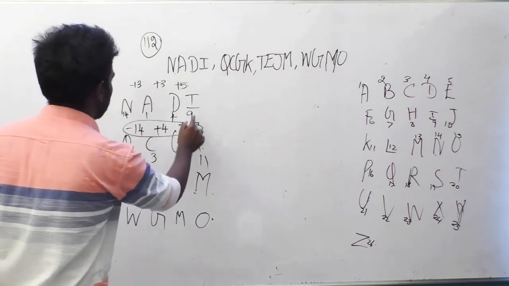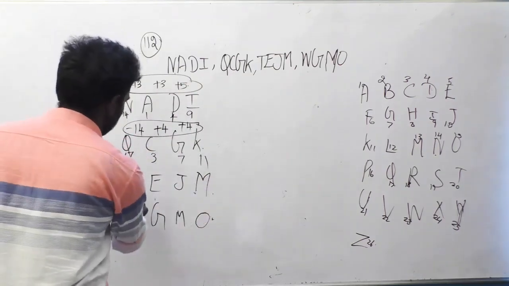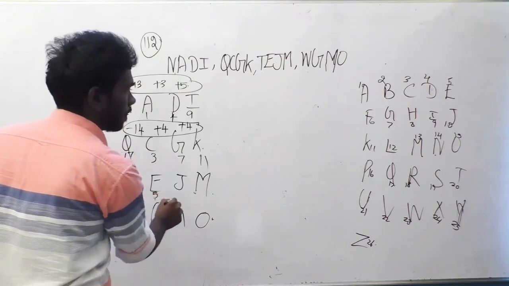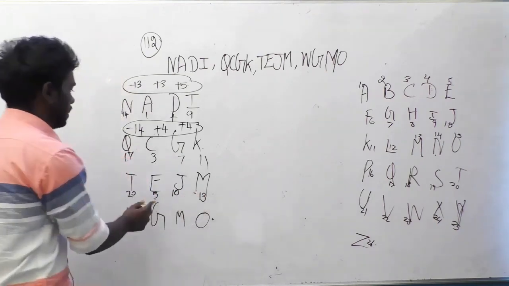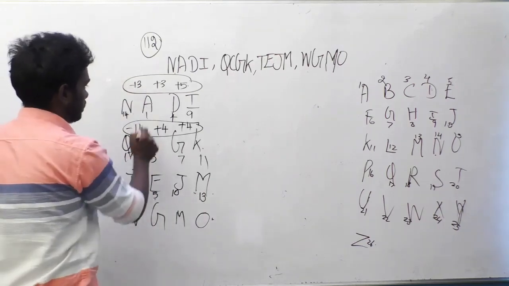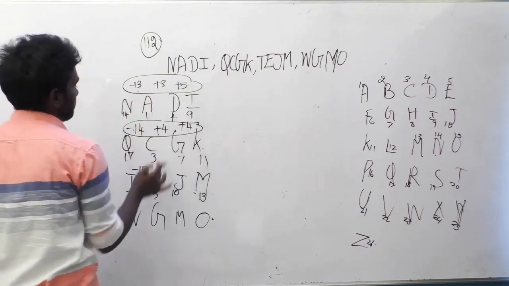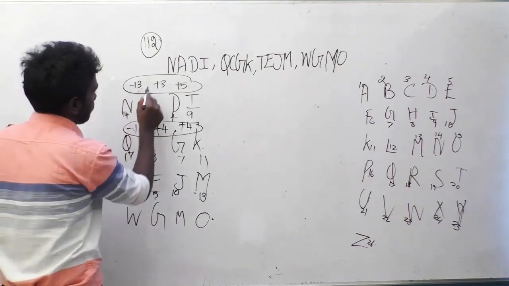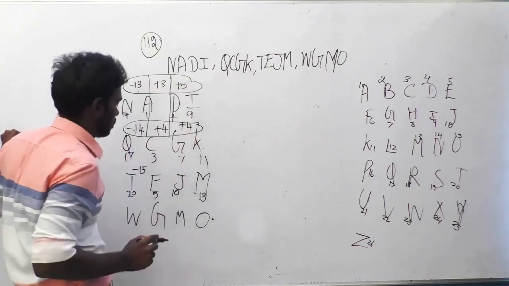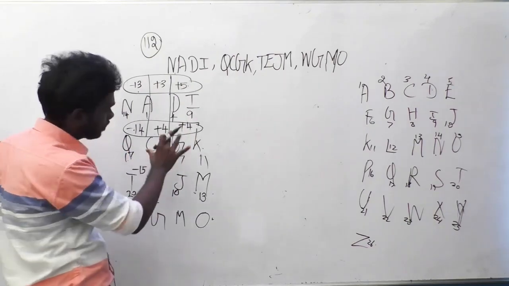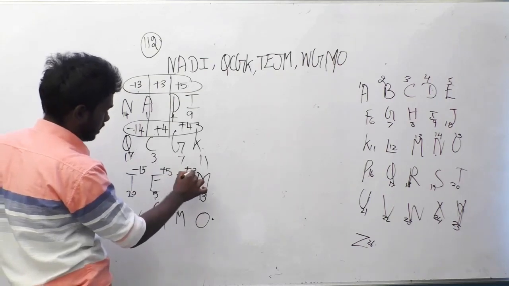TEJM. This is the thing you have to note. TEJM. What is T? T is in 20th position. E is in 5th position. J is in 10th position. And M is in 13th position. Find the difference again here. 15. And if you see the differences, they are not the same. Here the first one is decreasing, minus 15, the second one is increasing, plus 5, and the third one is plus 3. So like that, it must increase and decrease, and it must follow the same order. Note this down.